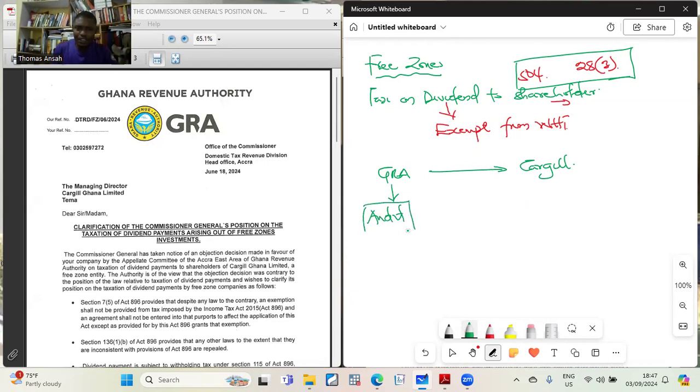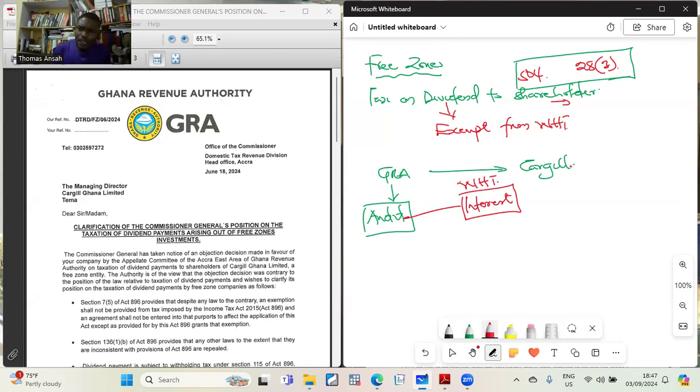Because they didn't pay the withholding tax on the dividend, they are going to suffer interest on non-payment of that. So they will have to pay the withholding tax on it and the interest for non-payment.